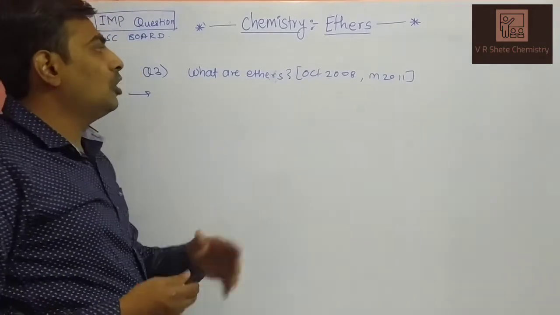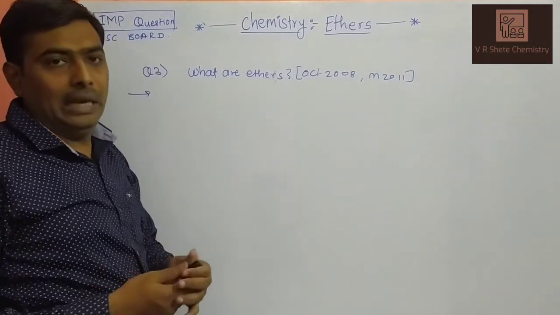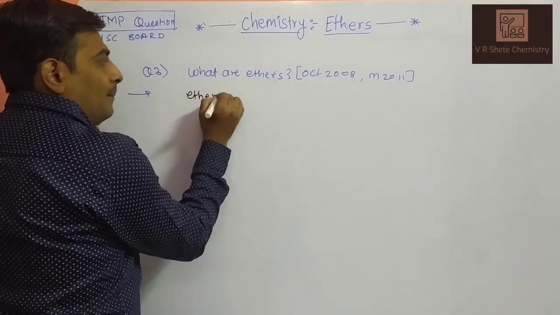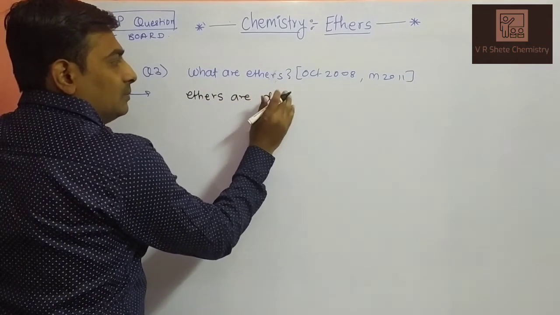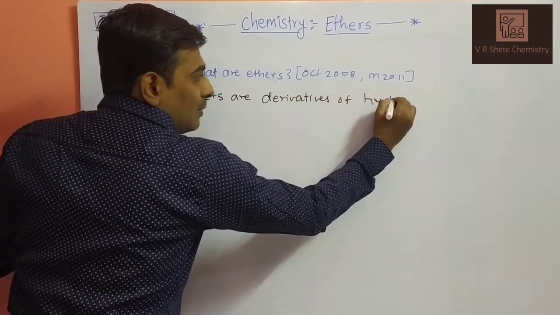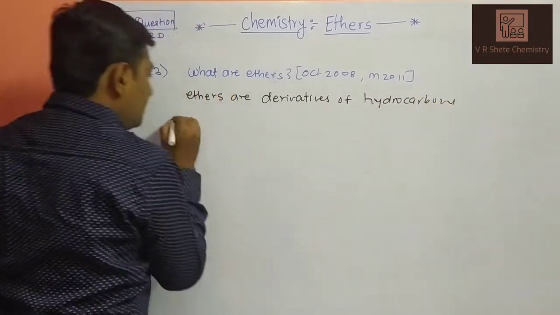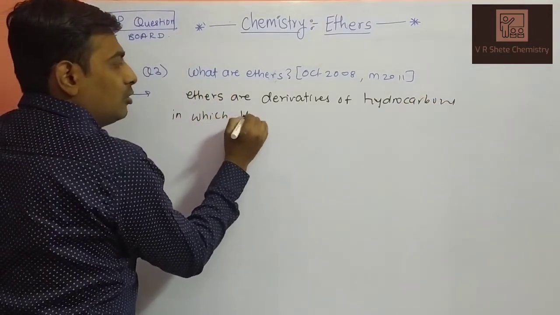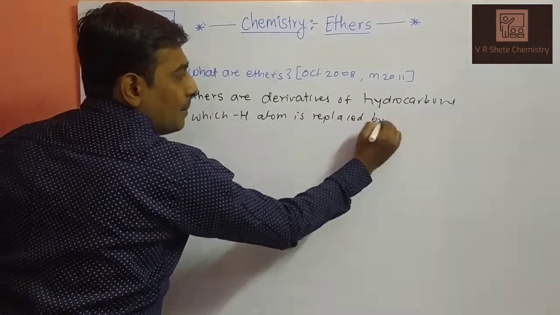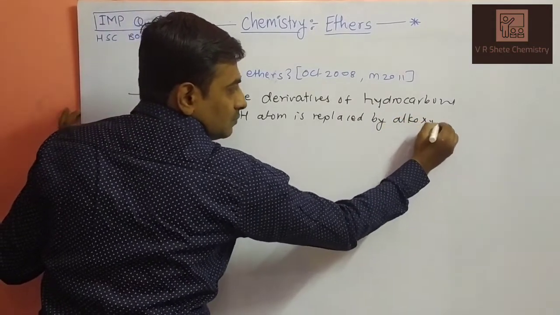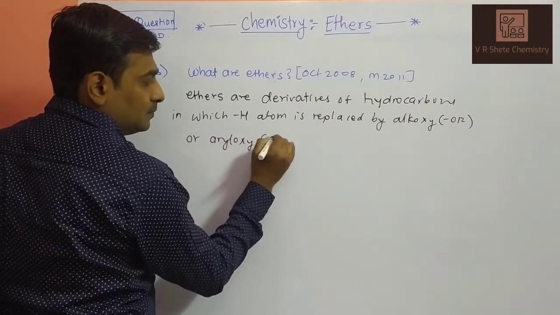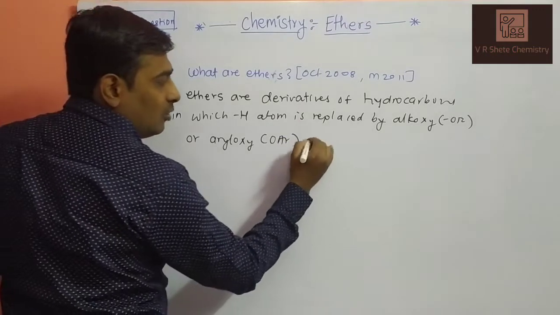Third question: what are ethers? October 2008, March 2011. This is a direct definition. Ethers are derivatives of hydrocarbon in which a hydrogen atom is replaced by an alkoxy or aryloxy group.